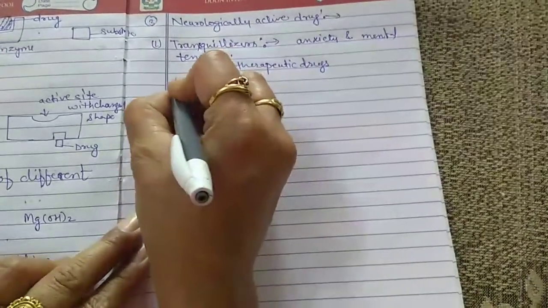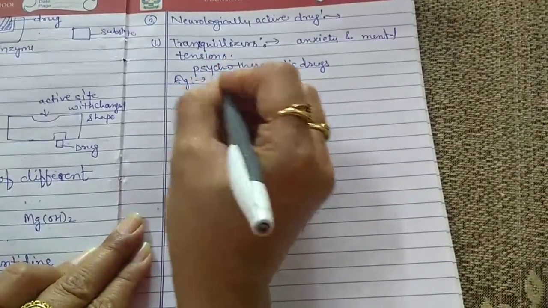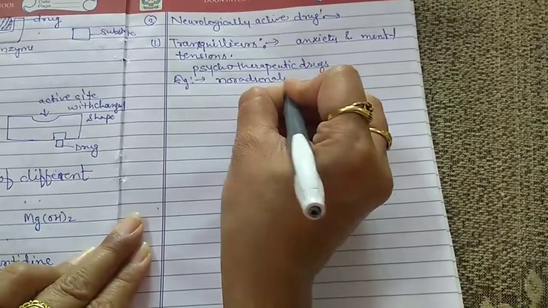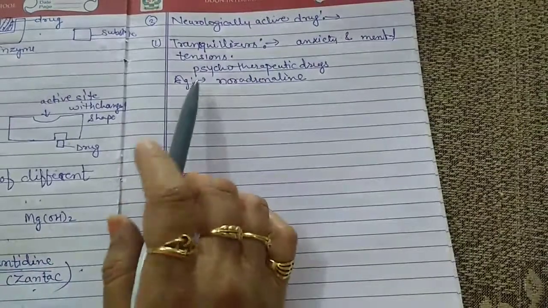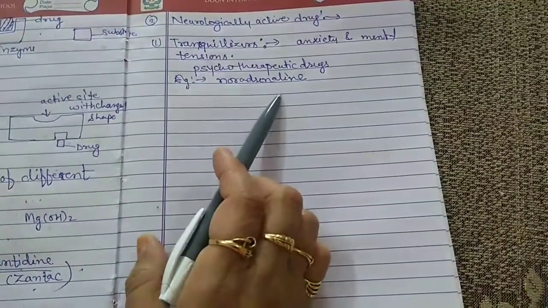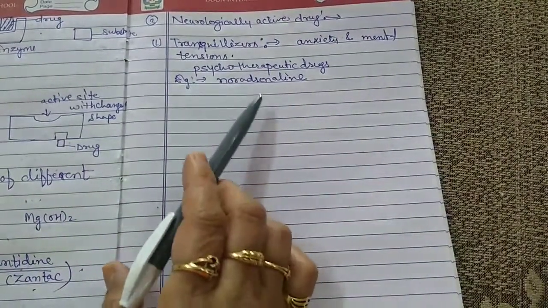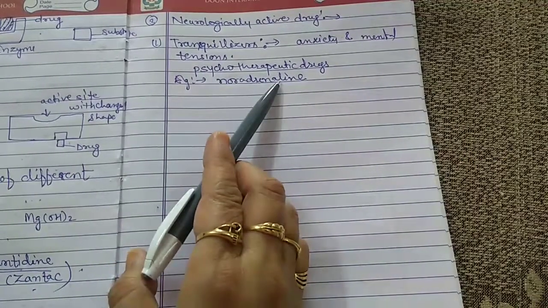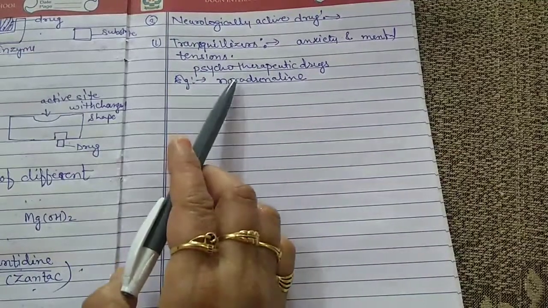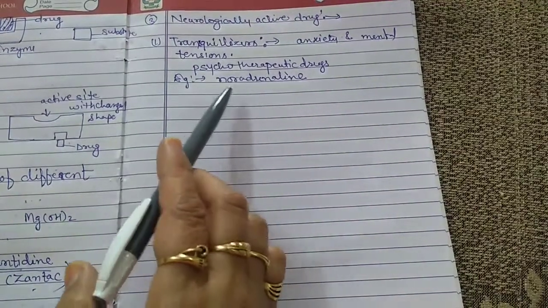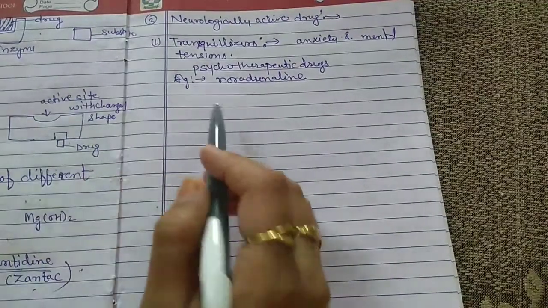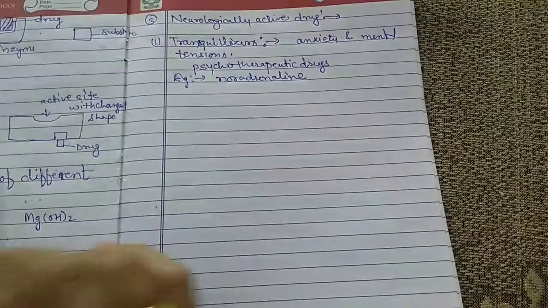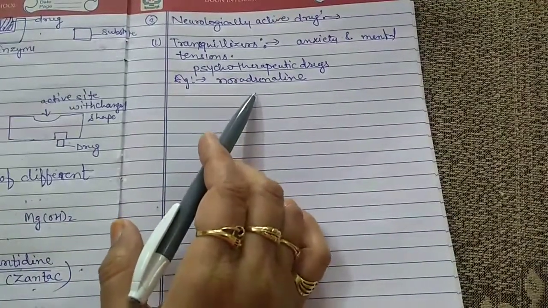One example, I have given you one example. There is noradrenaline. Noradrenaline is one of the neurotransmitters present in our body, and it acts as a messenger. This helps in mood change.